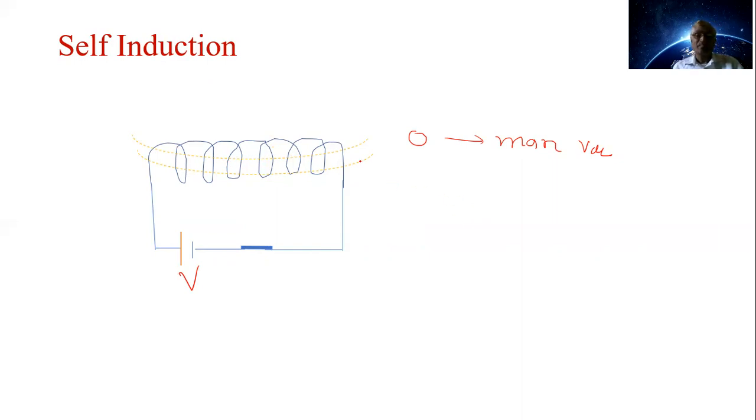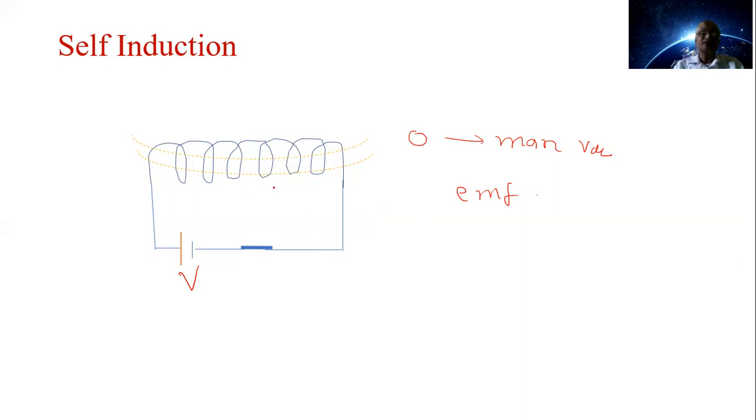Hence, an EMF is induced in the coil. As the flux through the coil increases, an EMF is induced across the coil. This phenomenon is called self-induction. The current increases in this coil, and the EMF is also induced in the same coil.